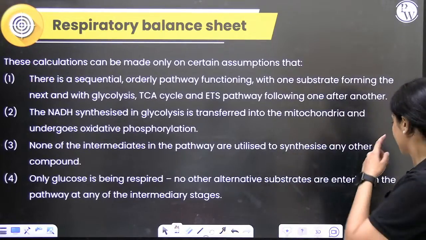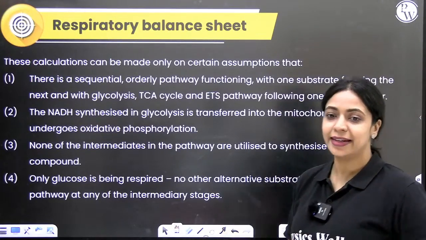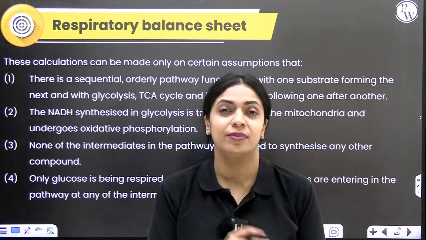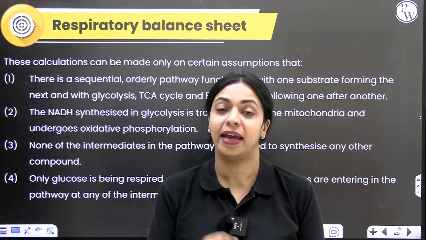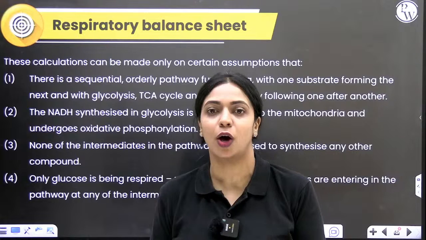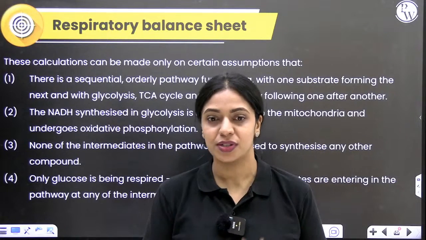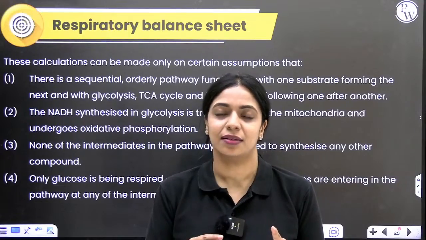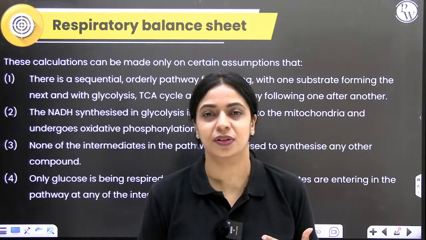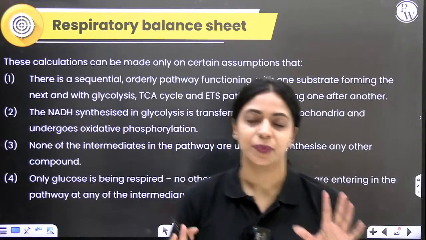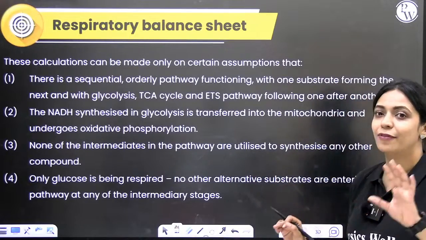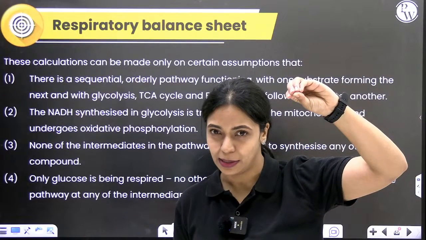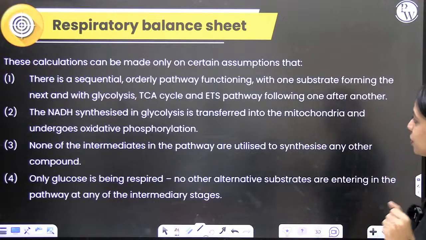Okay. So we have to find out under ideal conditions how many ATP can be produced from one molecule of glucose. That is our respiratory balance sheet. We'll consider what are the assumptions that we make. If we have to calculate from one molecule of glucose how many ATP is getting synthesized, we have to make certain assumptions. What are those?